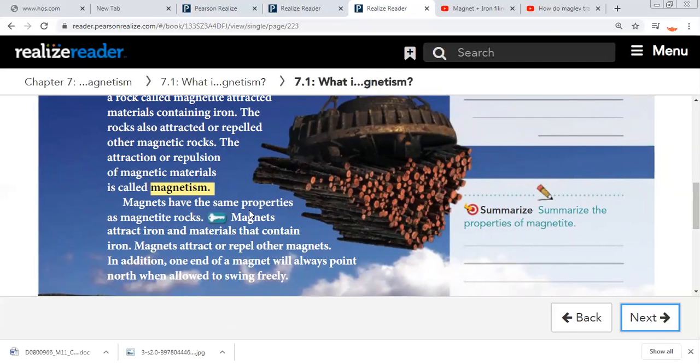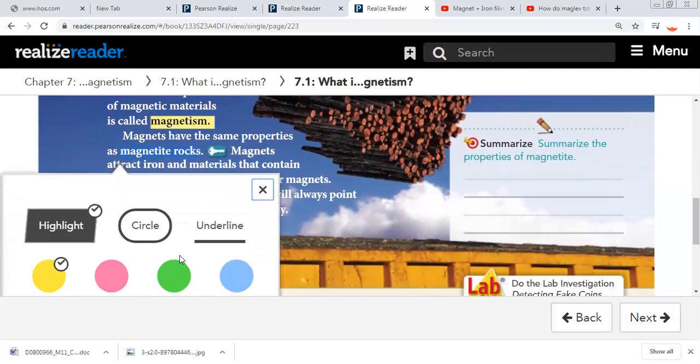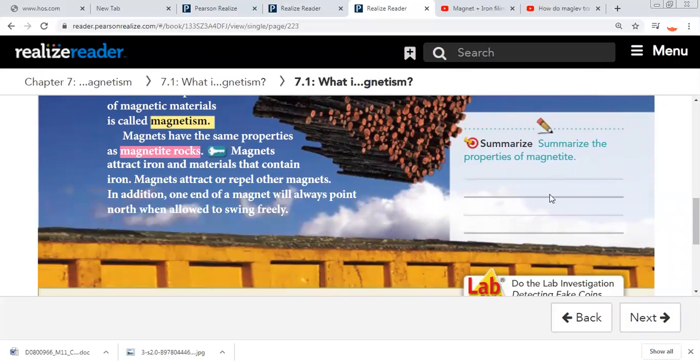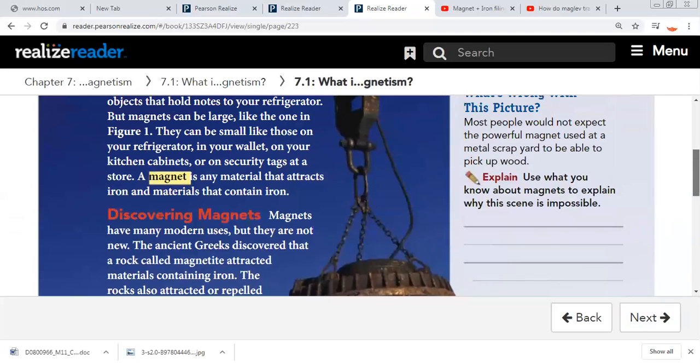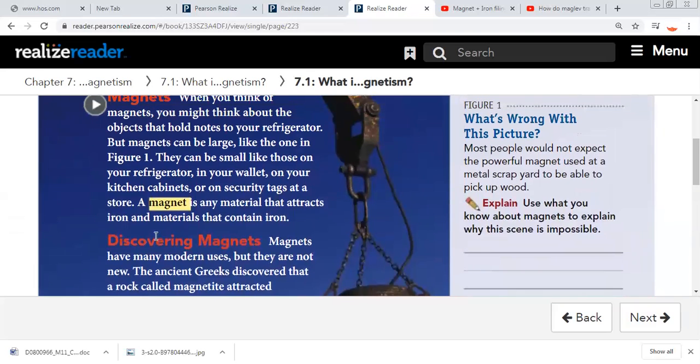Magnets have the same properties as the magnetite rock. Let's highlight the important things. A magnet is a material that attracts iron and materials that contain iron.